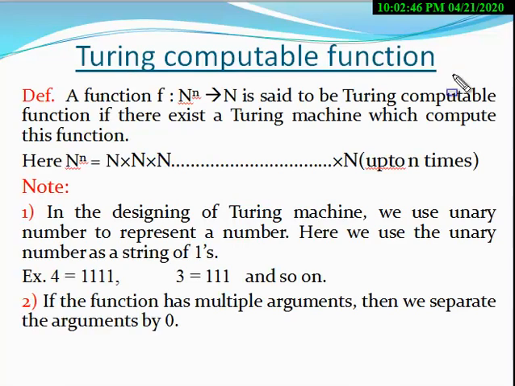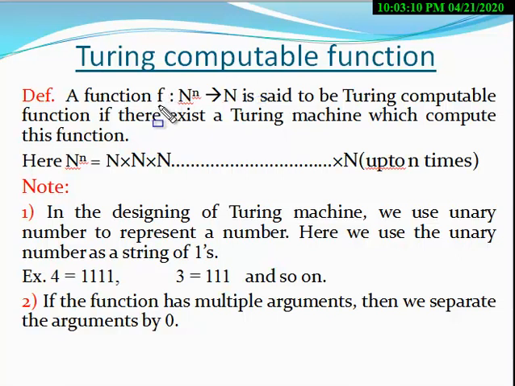The first heading in today's lecture is the Turing computable function. That is, what is a Turing computable function? Which type of function is said to be Turing computable? Now, look at the definition.